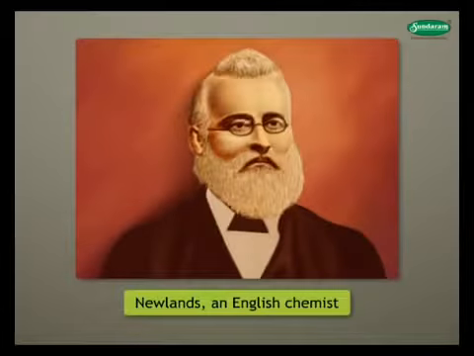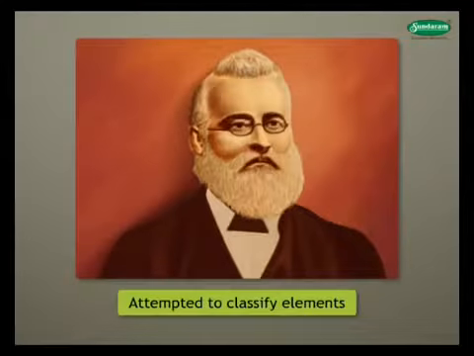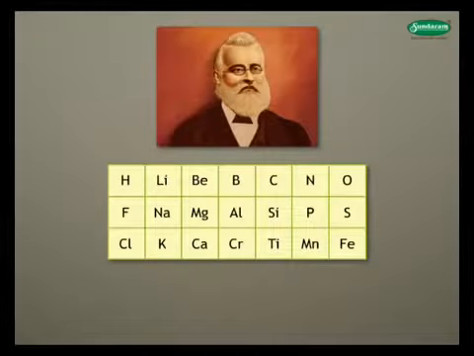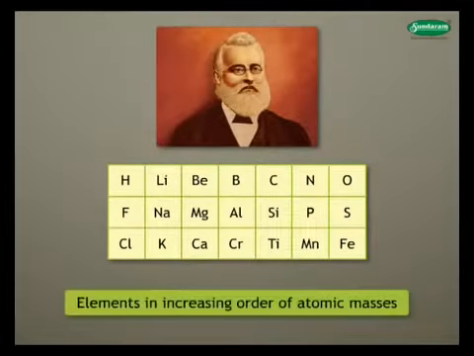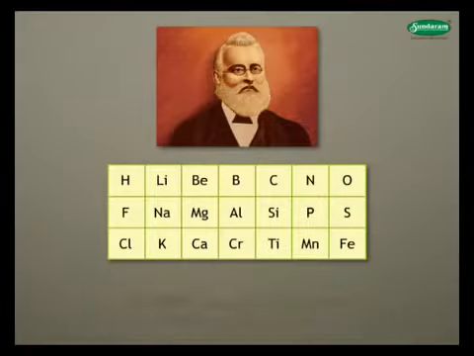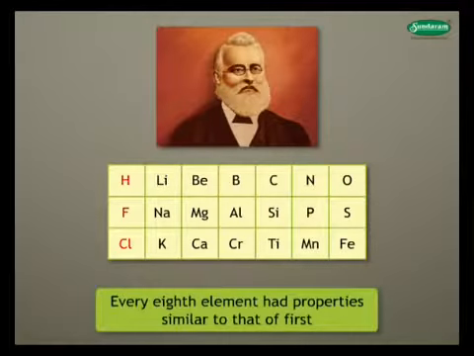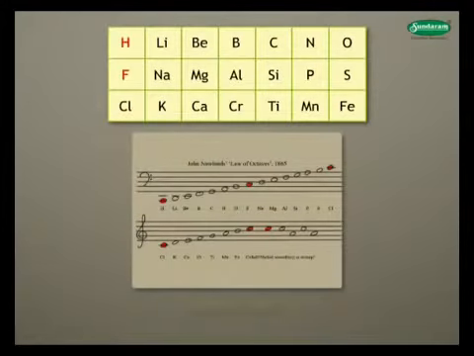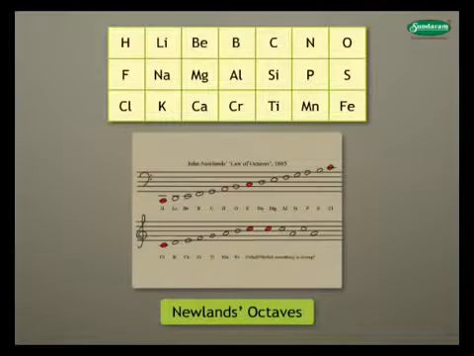An English chemist, Newlands, attempted to classify elements. By this time, 56 elements were discovered. Newlands arranged all these elements in increasing order of their atomic masses. He found that every 8th element had properties similar to that of the first. For example, properties of hydrogen are similar to fluorine. He compared this to the octaves found in music. Therefore, his classification was known as Newland's octaves.